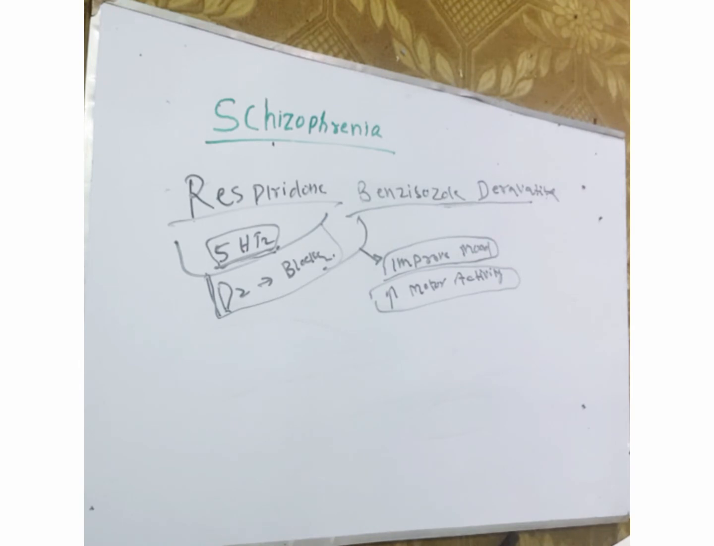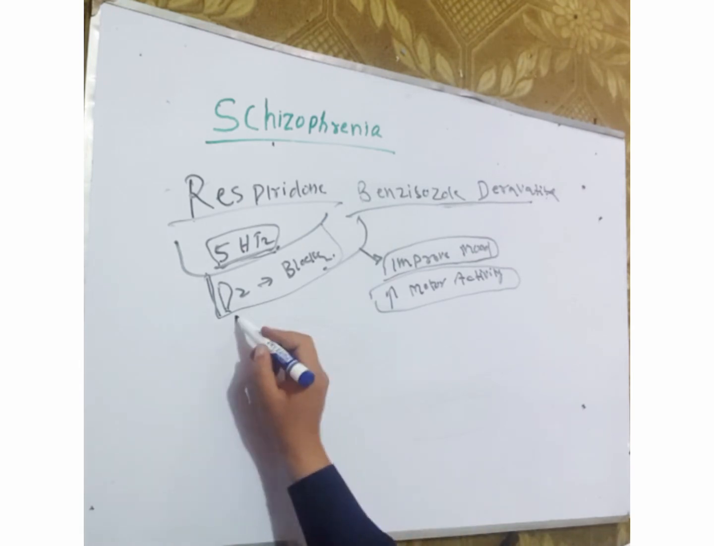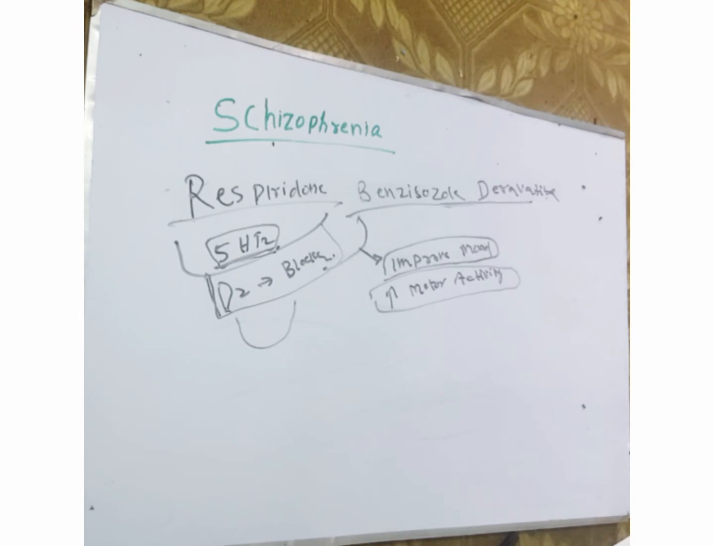Risperidone is not as effective as clozapine in the treatment of resistant cases, but it does not have the risk of blood dyscrasias. Clozapine has the risk of blood dyscrasias, but risperidone does not. Another drug is olanzapine.